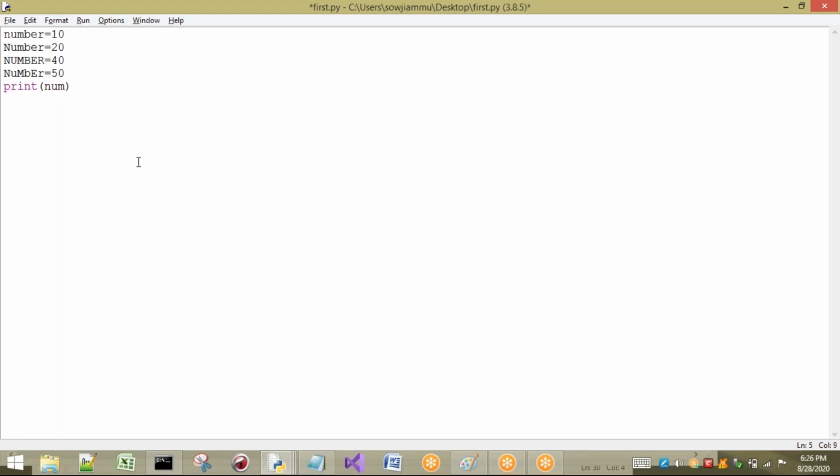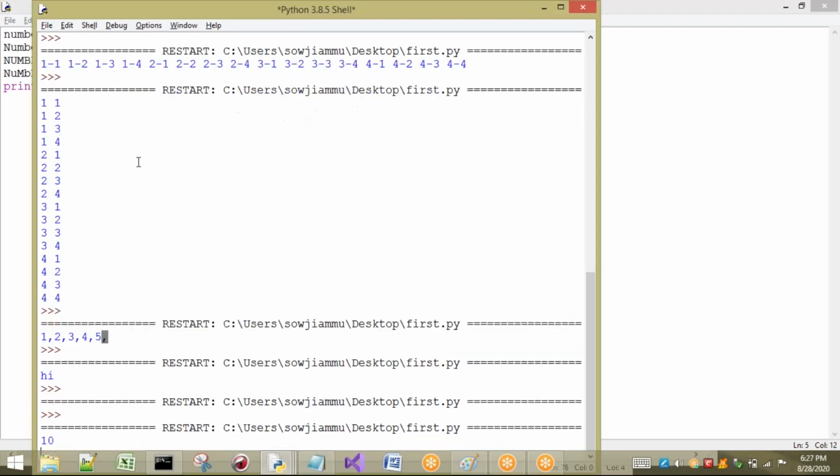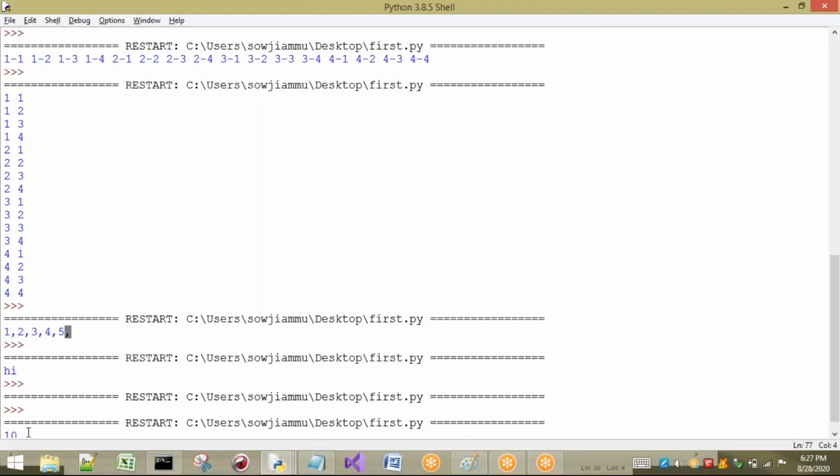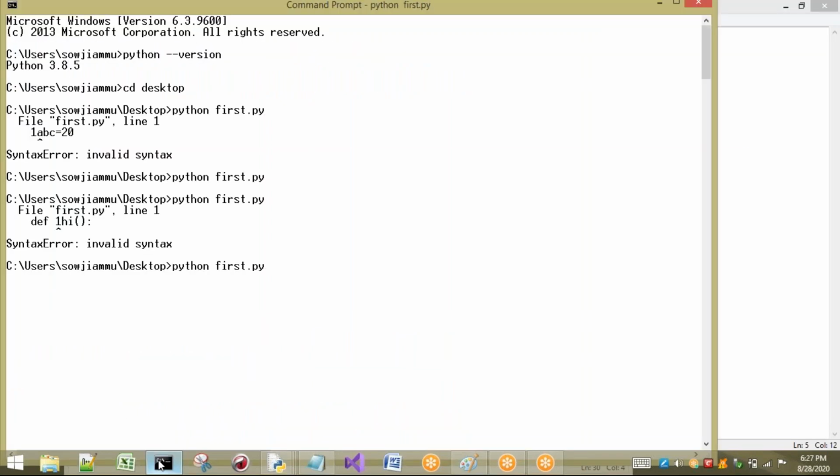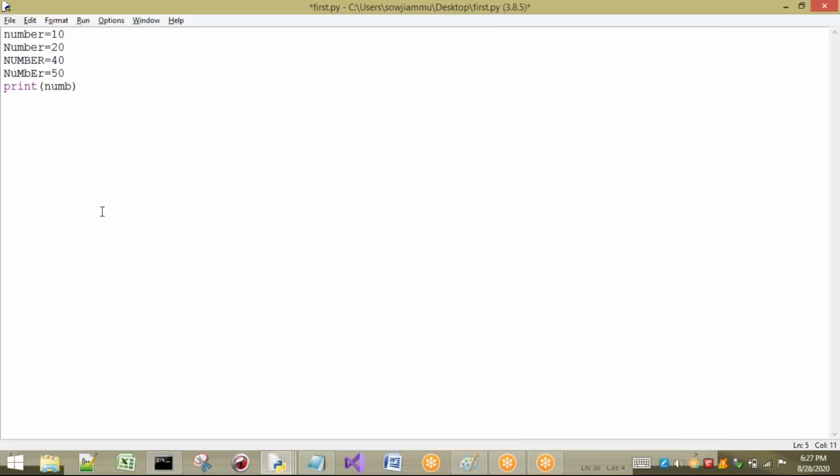Let us take the first one here. What will be the output of this program? It is going to give you 10, because you can observe here. Otherwise, I'm going to execute the same program here. See, what is the output here? You can observe 10. Now I'm going to change this one into a capital N. What will be the answer?